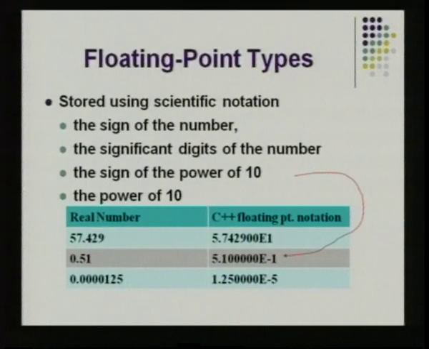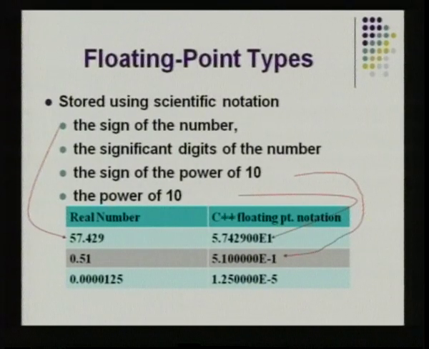First is the sign of the power of 10, exhibited by that E followed by minus 1, which is nothing but equivalent to 5.1 into 10 to the power minus 1. So, the alphabet E represents the power of 10. The number that follows it represents whether it is a positive power raise or a negative power raise. For example, 57 is a positive number which you are representing as 5.7. 5.7 into 10 will give you 57 as the part of the number before the decimal. So, that is how you exhibit floating point numbers, both negative as well as positive, using this exponential form.